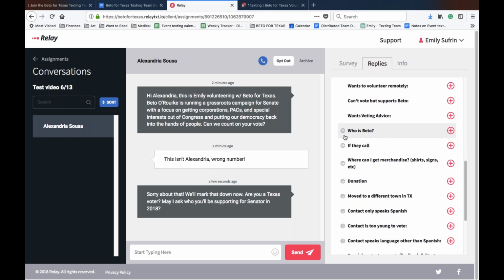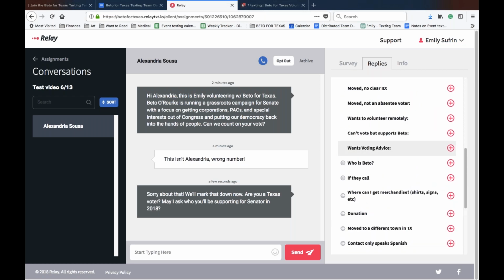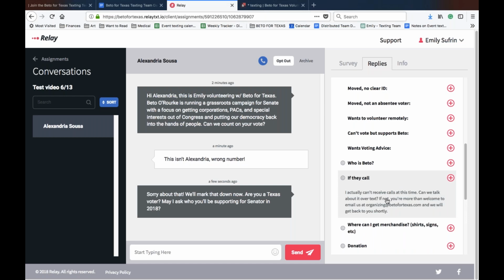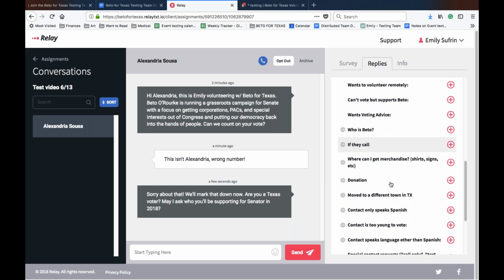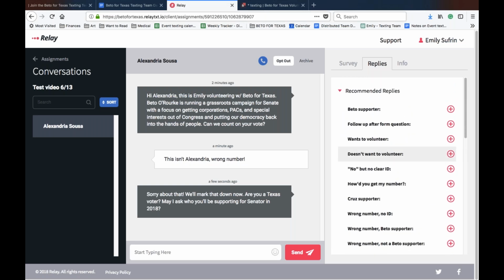But you're also going to notice these replies down here that have a little bit of a globe next to them. Those are global replies. Global replies are on every single campaign because these are questions that you're going to get asked quite a bit. So things like who is Beto? If they call, sometimes people will try to call back as you're texting with them. All of these different things are really useful, and these recommended replies are really your toolkit while you're texting.